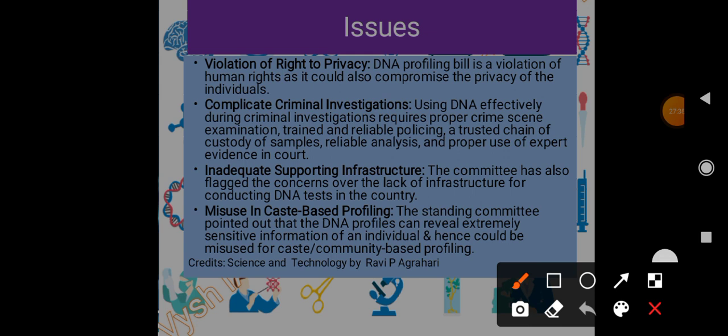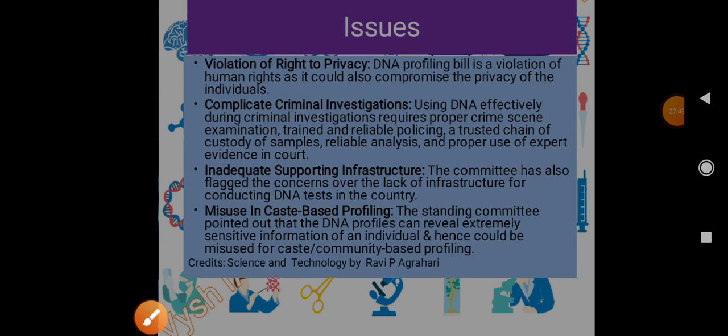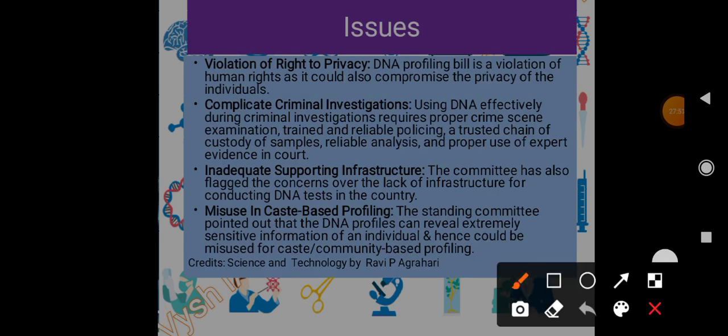And then inadequate supporting infrastructure. The committee has also flagged concerns over the lack of infrastructure for conducting DNA tests in the country, so we should have supporting infrastructure also. And then misuse: if this data is out in the public, it can be used for genetic profiling, including caste based profiling as well. The standing committee has pointed out that DNA profiles can reveal extremely sensitive information about an individual, and hence it could be used for caste or community based profiling.